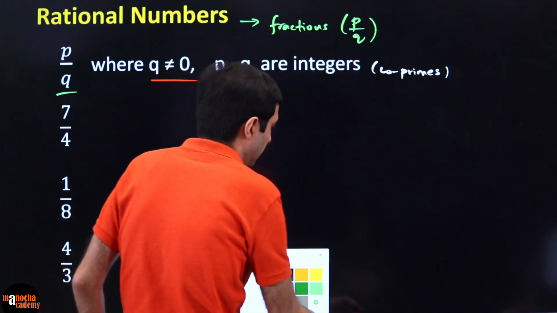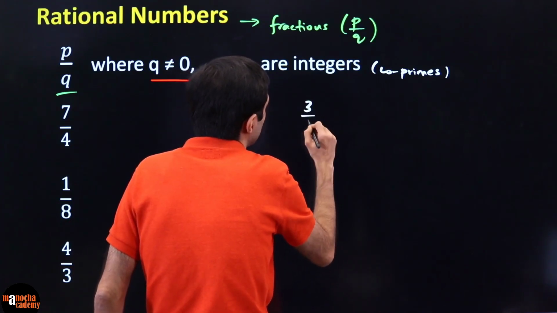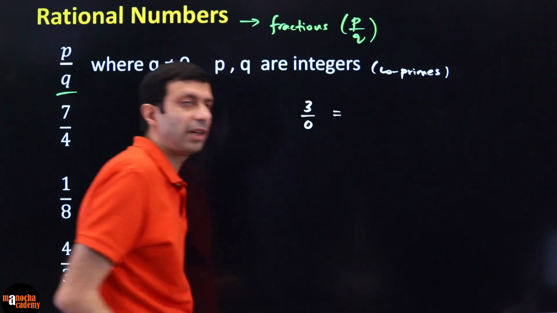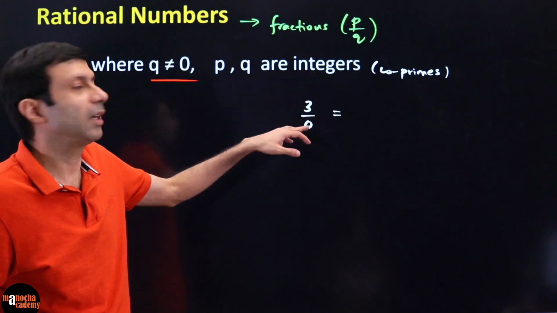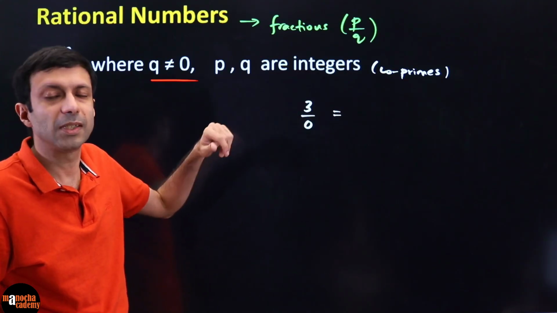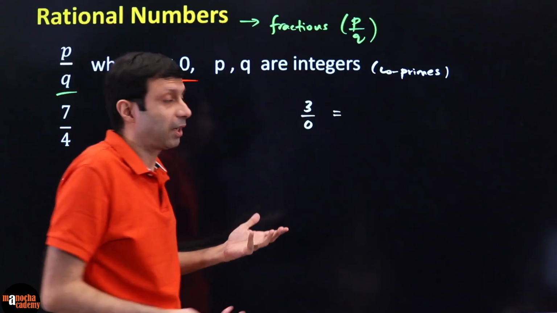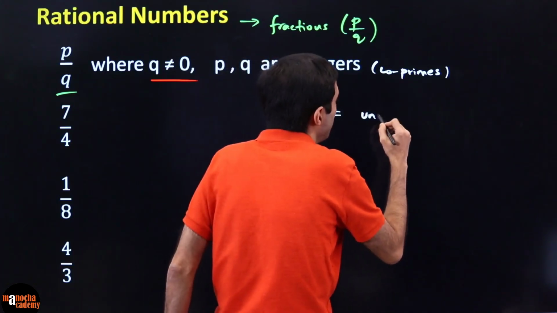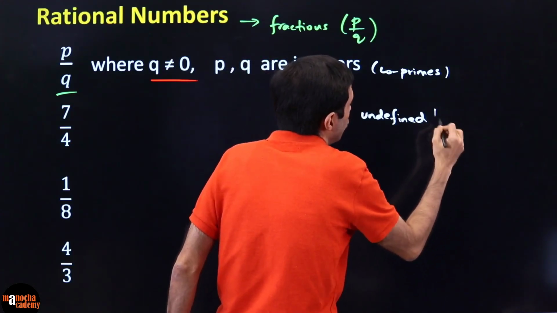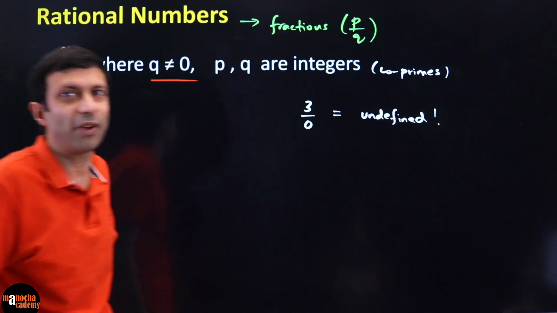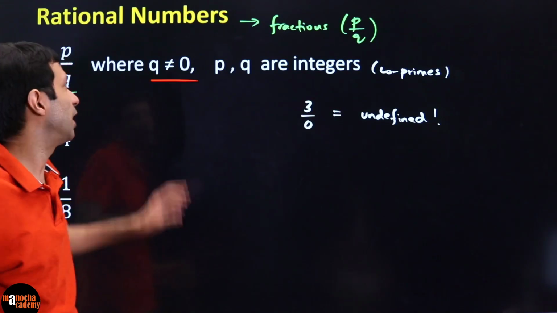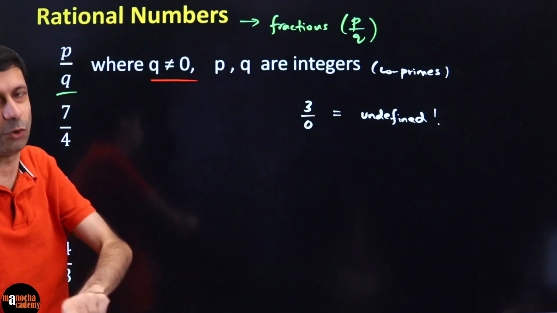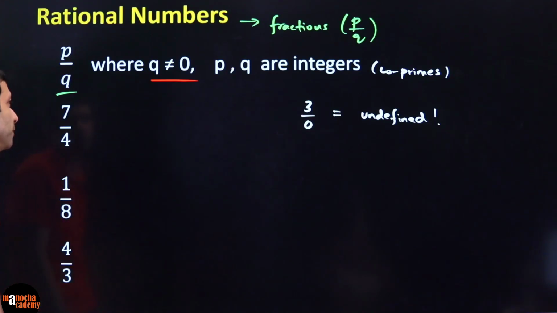If I tell you, let's do 3 by 0. What is 3 divided by 0? You have 3 chocolates and 0 people to eat them. How much does each one get? In mathematics, this is considered undefined. It has no meaning. 3 by 0, undefined. It's like a crime in mathematics. So that is why we say Q should not be equal to 0.